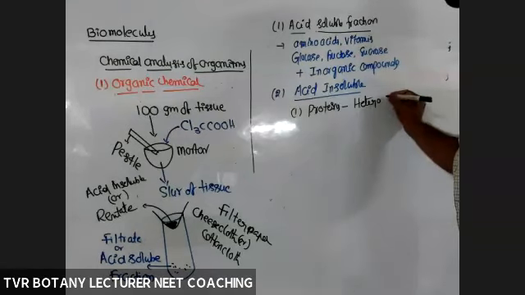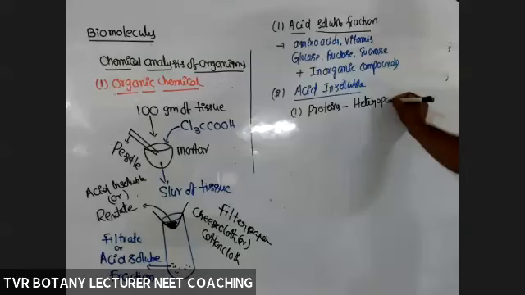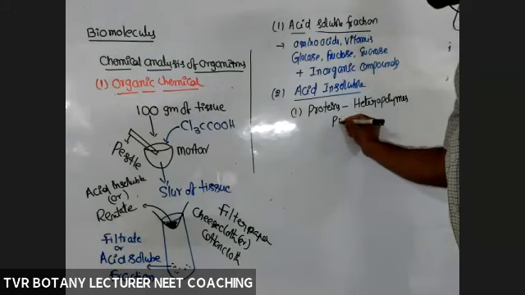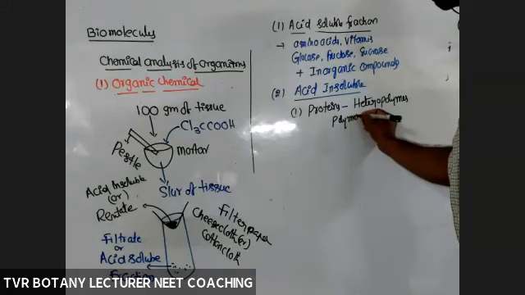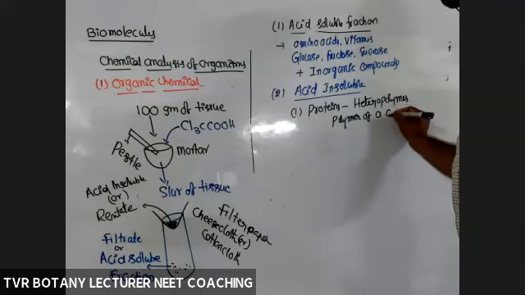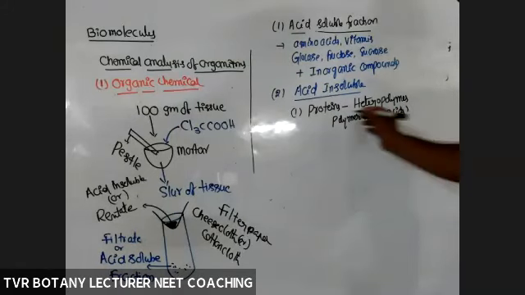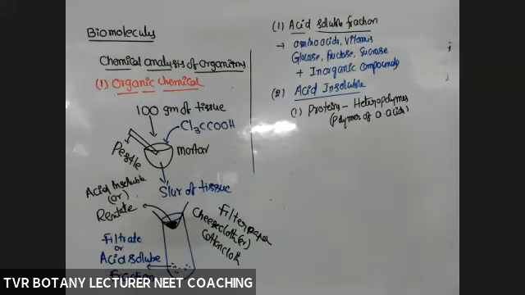Polymer means a number of monomers are joined by some bond, whatever the bond. Heteropolymers. So protein is a polymer of amino acids. We'll see what the bond in protein is later, not now. Just remember protein is a heteropolymer, a chain of monomers, amino acids. For example, a chain of white colored beads. That chain is a polymer of beads.